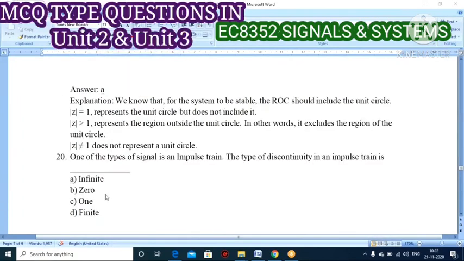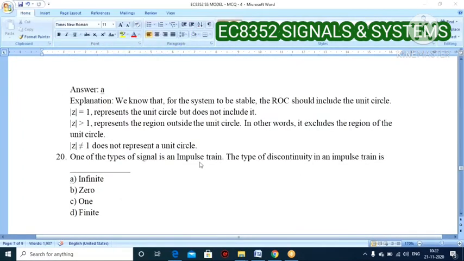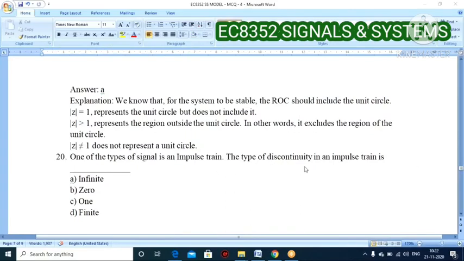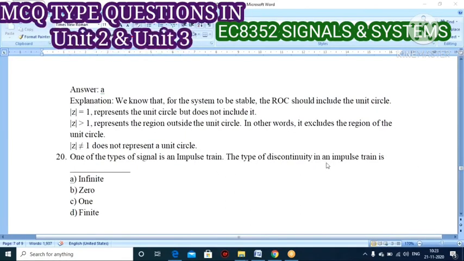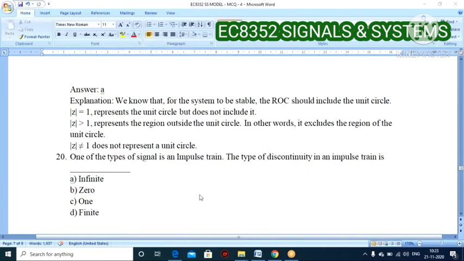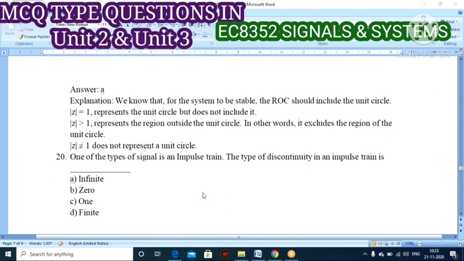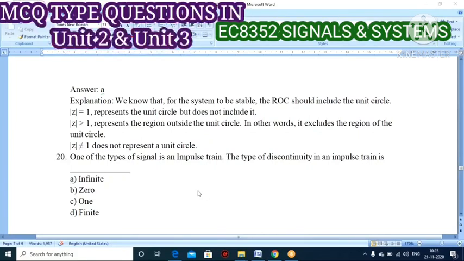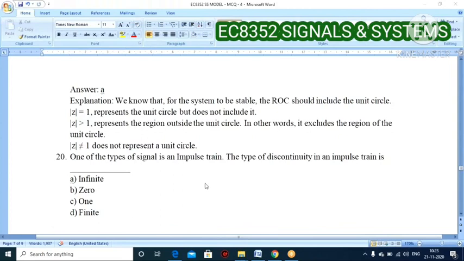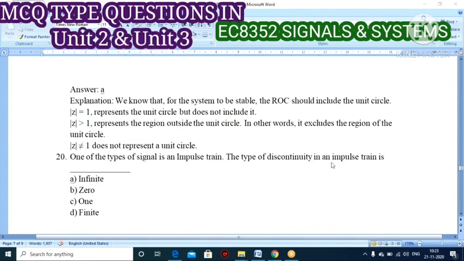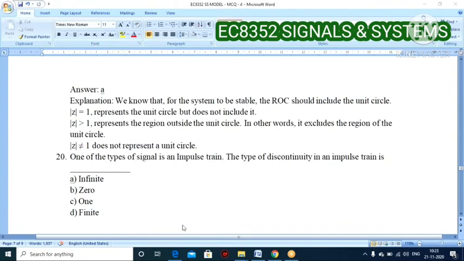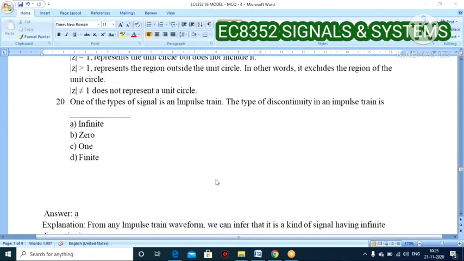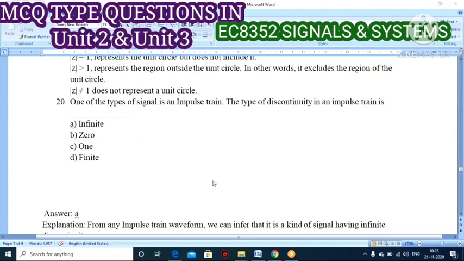One of the types of signal is the impulse train. The type of discontinuity in an impulse train is dash. Option A infinite, option B 0, option C 1, option D finite. So the answer is infinite only.